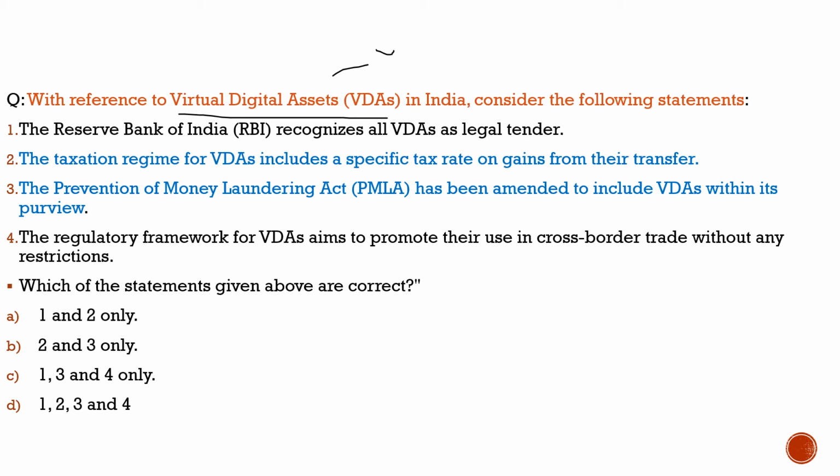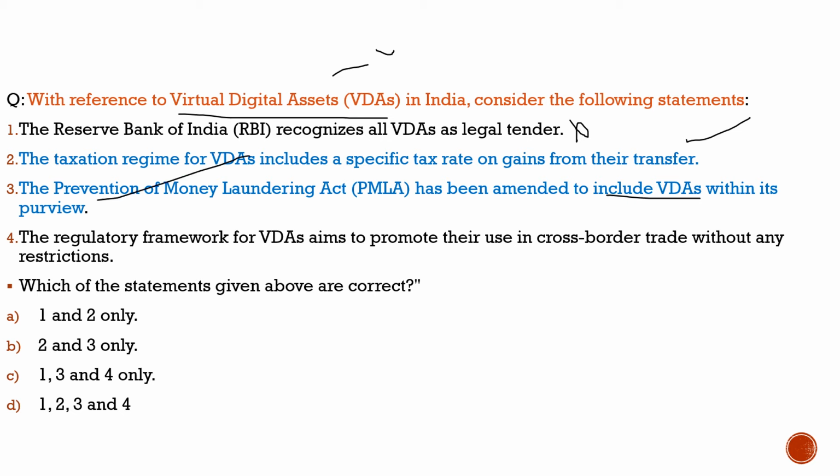First statement: the Reserve Bank of India recognizes all VDAs as legal tender. Totally incorrect. This is an absurd statement. Second statement: the taxation regime for VDAs includes a specific tax rate on gains from their transfer. 100% correct, nothing wrong with the statement. Third statement: the Prevention of Money Laundering Act has been amended to include VDAs within its purview. 100% correct, nothing wrong with the statement.